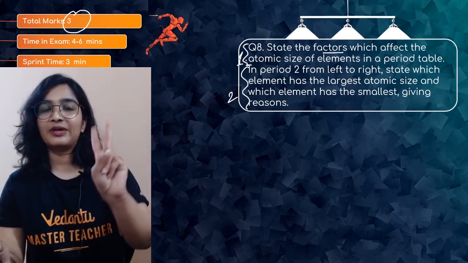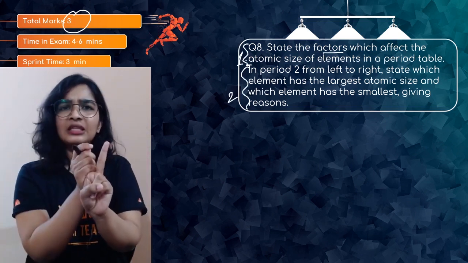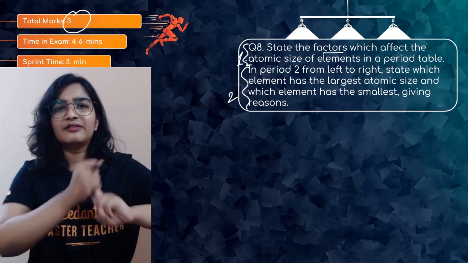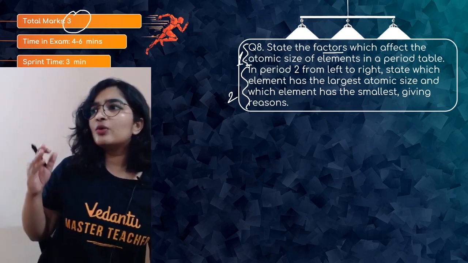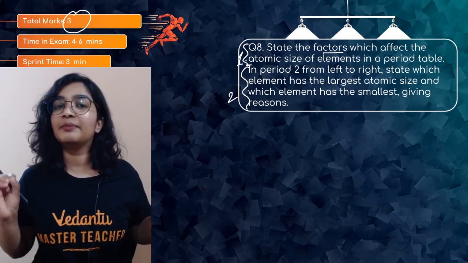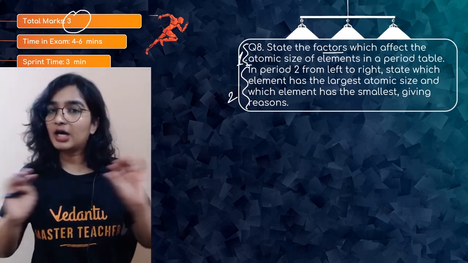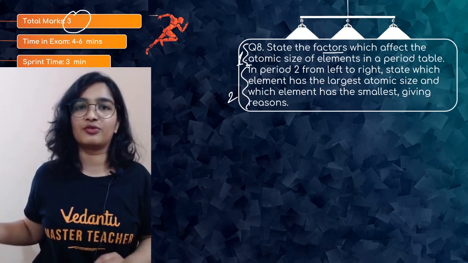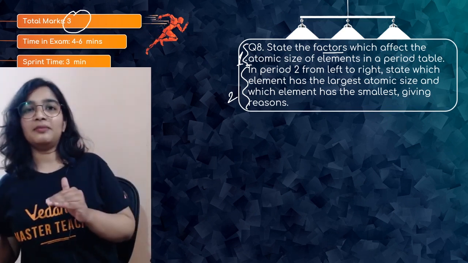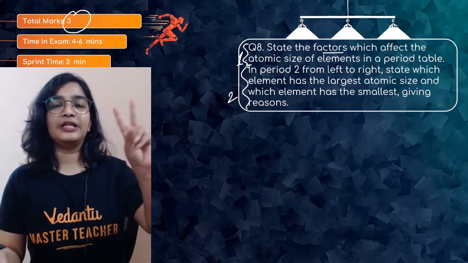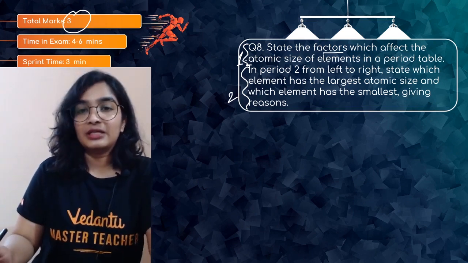State the factors. We have 2 factors. One is the number of shells and the effective nuclear charge. So what happens when you go from left to right in a period? The number of shells remains the same. Yes, there is no change in the number of shells. In the second period, all the elements will have only 2 shells. So the number of shells remains the same.